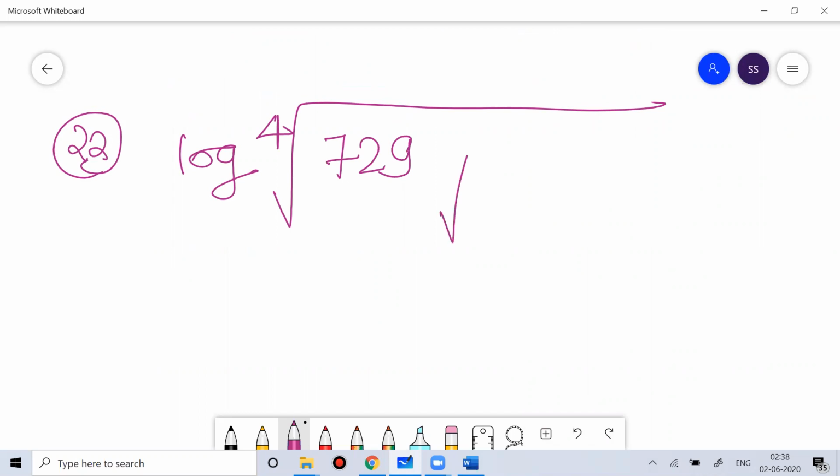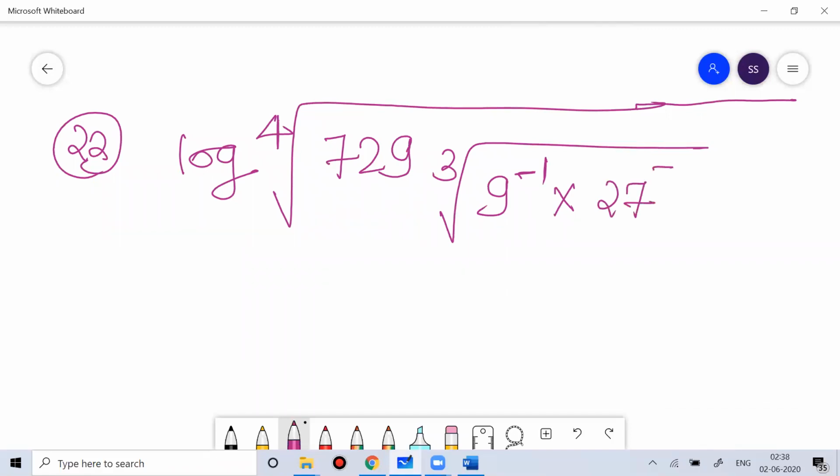Then you have to find the third root of 9 minus 1 to 27 to the power minus 4 by 3. This question you have to do. So again, it's not at all difficult. You can do it very easily.